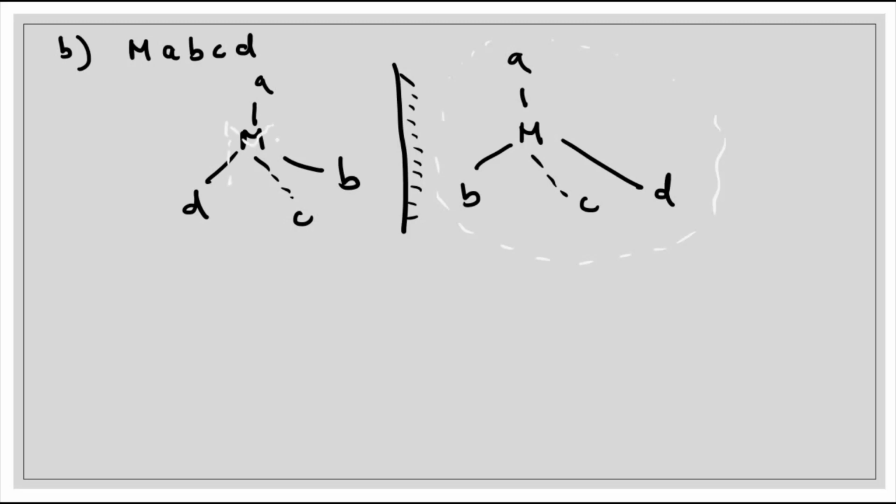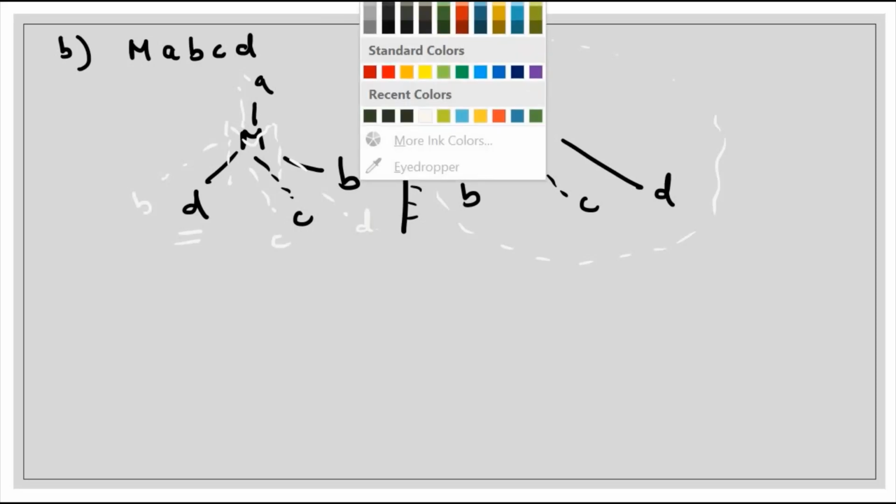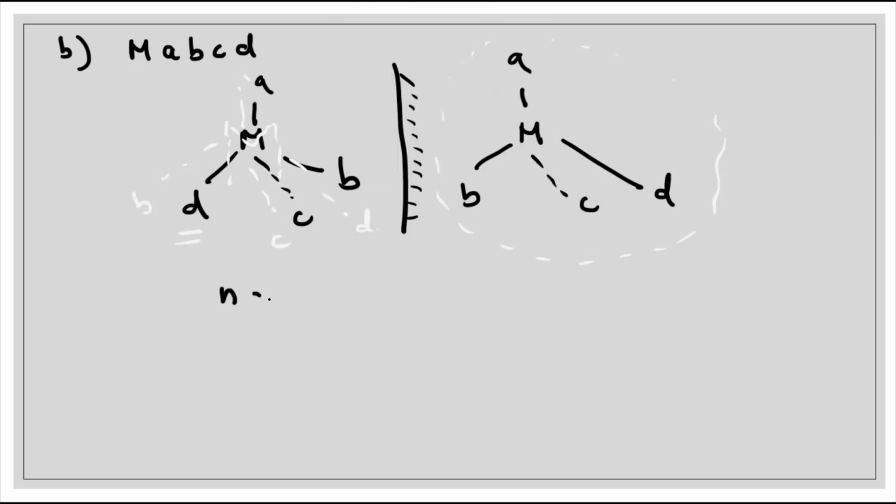We will be getting here, we will be having M. This one will be what? This one will be A. This one will be what? This one will be B. This one will be C and this one will be what? D. So you can see we are getting a different one. No, in the place of D here we are getting what? We are getting B. So on superimposing this one over the first one, what are we getting? We are getting a